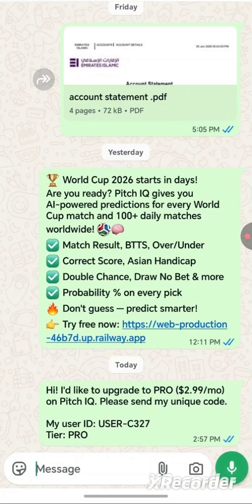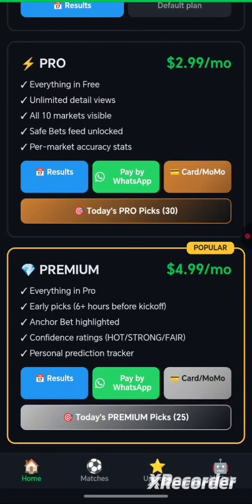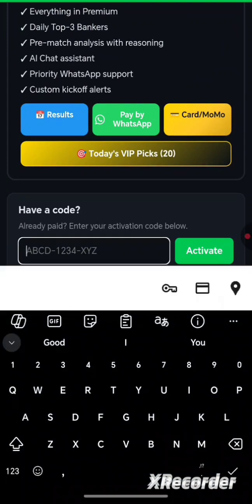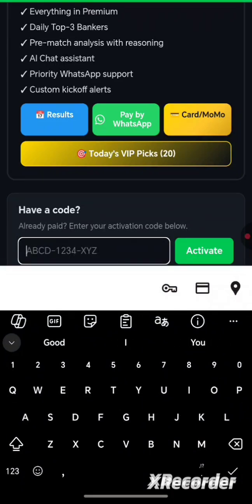You understand everything, and then with your user code, we take this information, generate a code, and send it to you on WhatsApp after you must have paid. You put the code here. Say the code is F23 whatsoever. You activate. It takes you straight to what you requested. So that is as simple as that.